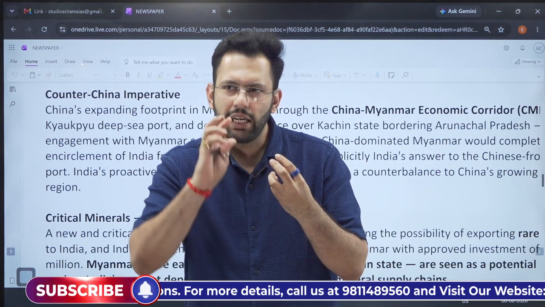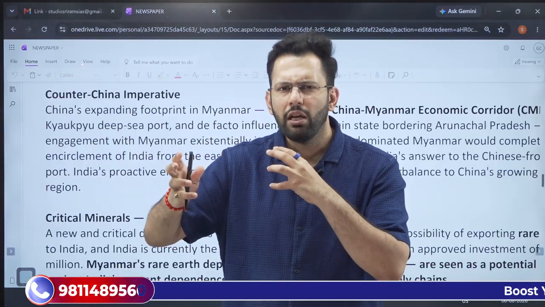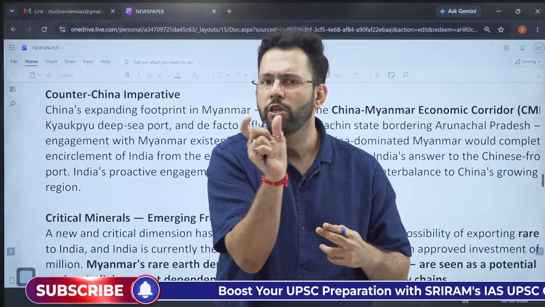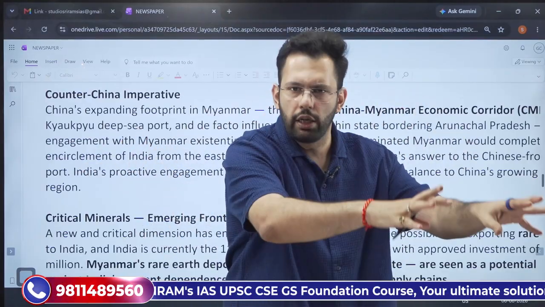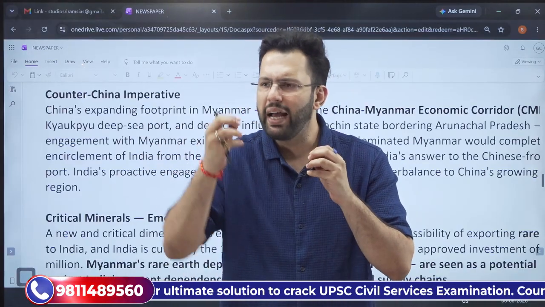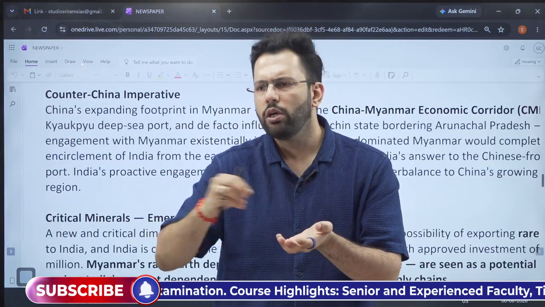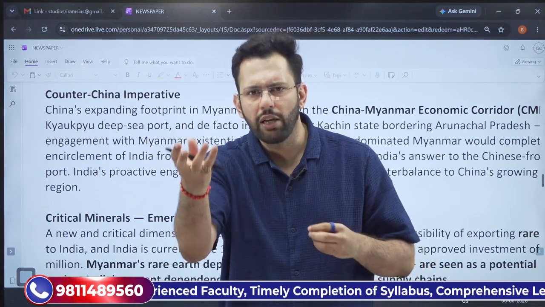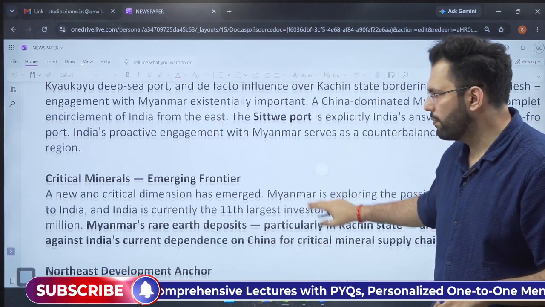So what is happening is that reports have highlighted that China is allegedly pursuing what we call the string of pearls. It is not an official Government of India word. So we will not use these words in the exam. We'll try to avoid it. And even if we use it, we'll attribute it to scholars. Scholars have highlighted that it is a string of pearls where China is trying to encircle India by having deep sea ports across the Indian periphery, like Gwadar port in Pakistan, Hambantota port in Sri Lanka, Kyaukphyu port in Myanmar, also in Bangladesh. So this is another problem that we have. We have to counter the Chinese imperative.